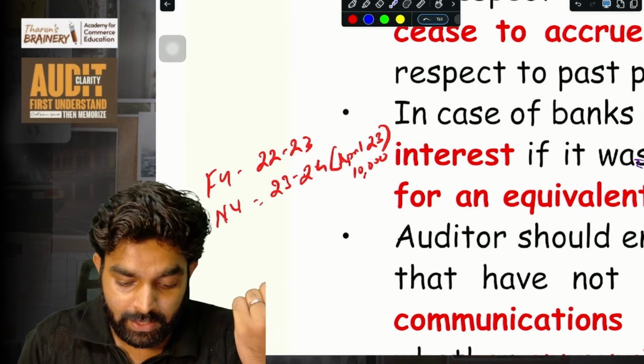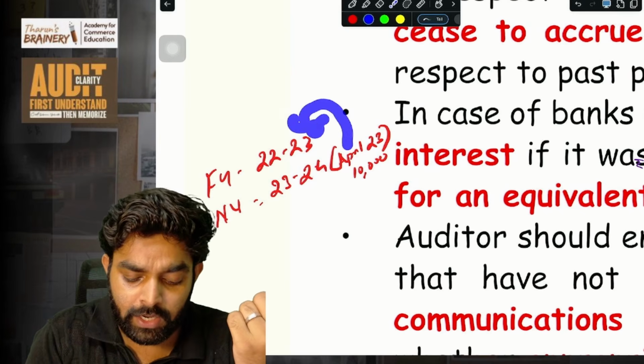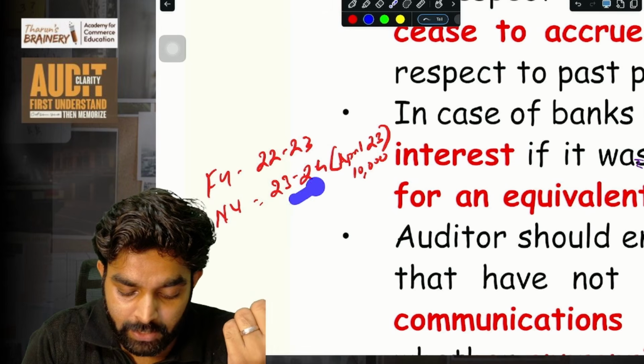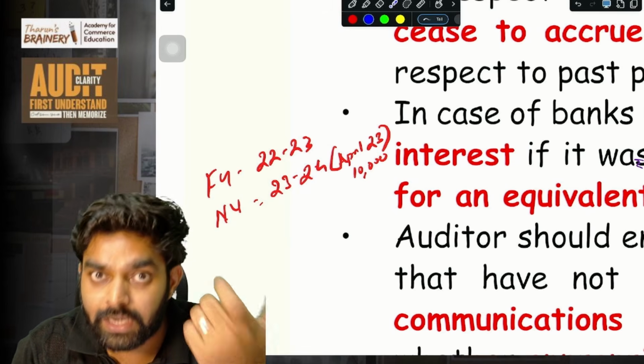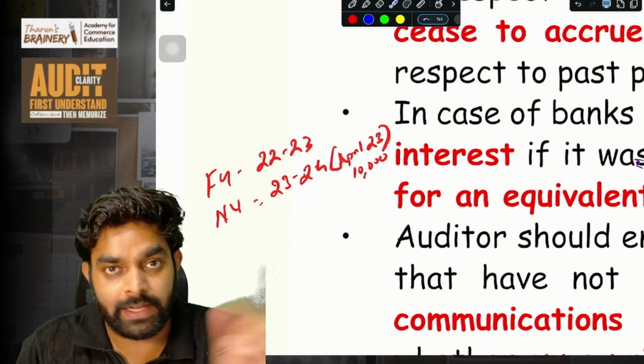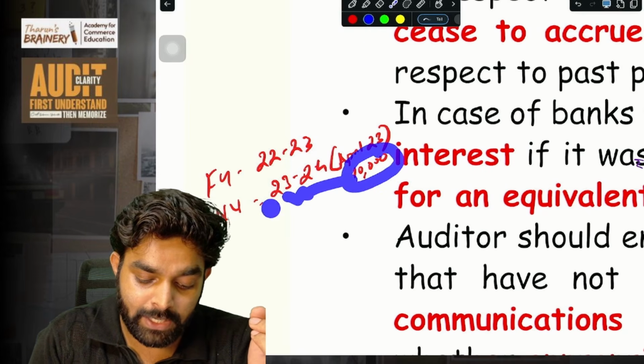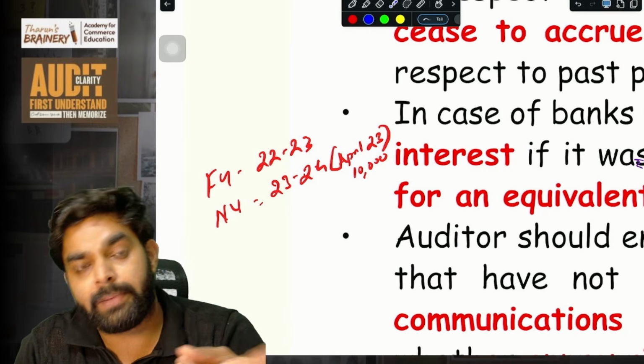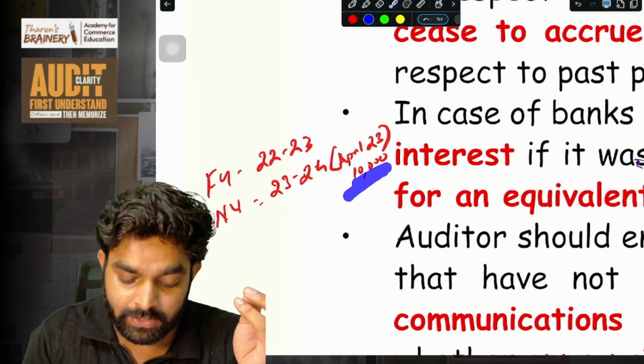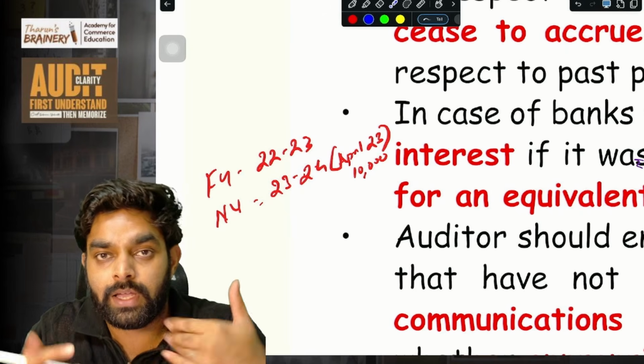So number one, that income got recorded in this year. So same amount if it is coming in this year, you can reverse that. That is, you can eliminate that, delete that. That is one option. Second option, if for better presentation you want that income to be shown on the income side in 23-24, you can do it. But at the same time, give an opposite provision to that in 23-24 itself, 10,000 rupees provision. So net effect will be zero.